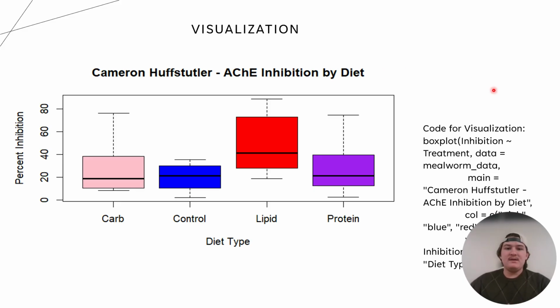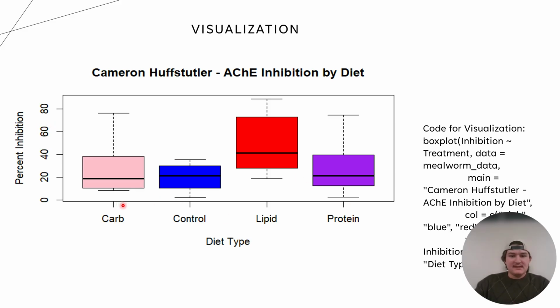The visualization we made was a box plot, and my name is here. The title is ACHE inhibition by diet, and our scale is from 0 to 80, but 100 is about 80 to 90, 95.